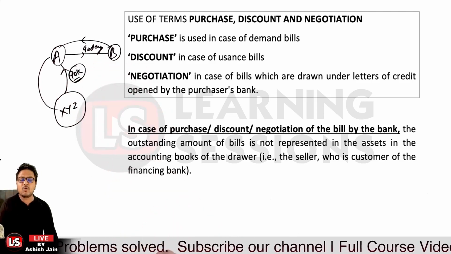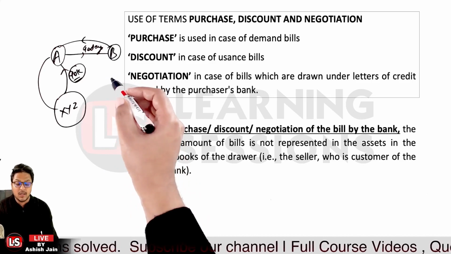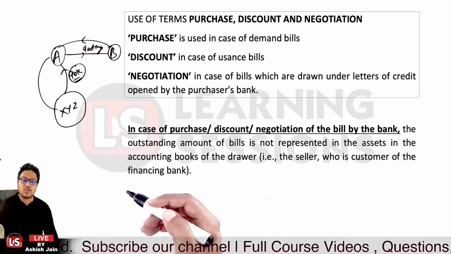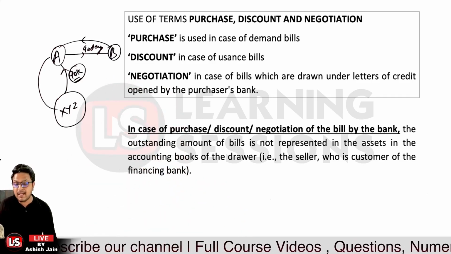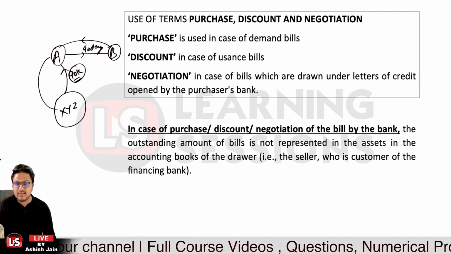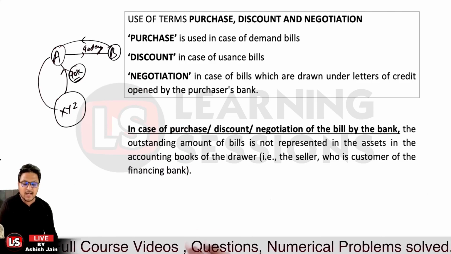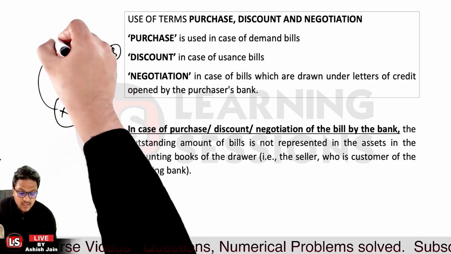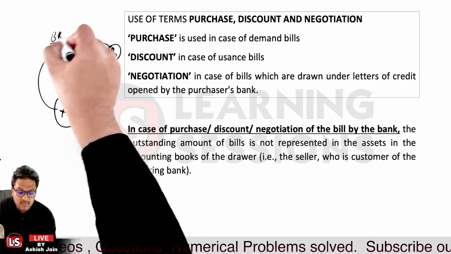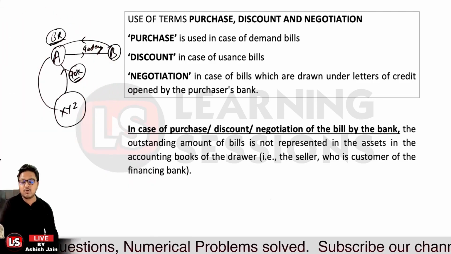Now, whatever amount was there in the assets of person A will not be shown on the asset side of the balance sheet. Previously, when the bill was drawn and not discounted, purchased or negotiated, it was shown as bills receivable on the current asset side.